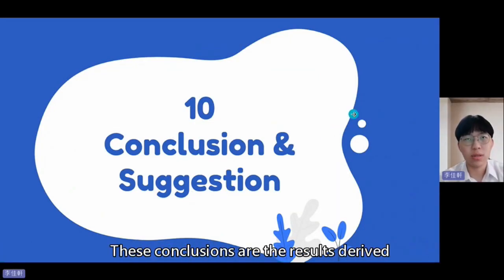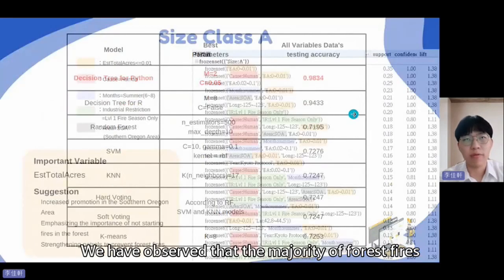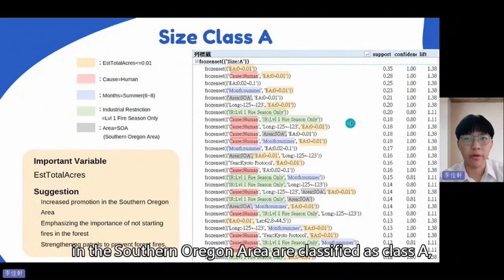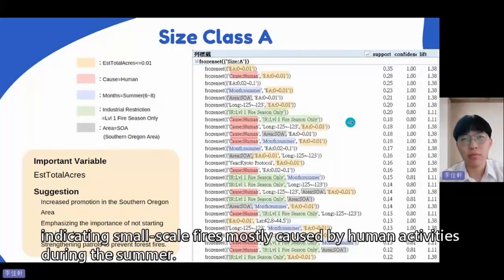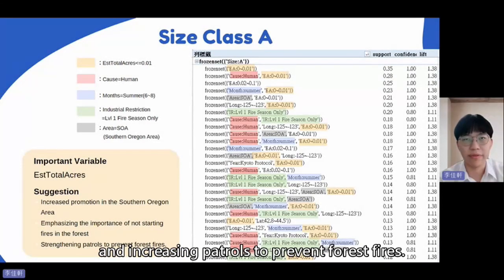And these conclusions are the results derived from our group's discussion and analysis. And we have observed that the majority of forest fires in the southern Oregon area are classified as Class A, indicating small-scale fires mostly caused by human activities during the summer. We recommend raising awareness about fire prevention in forests and increasing patrols to prevent forest fires.